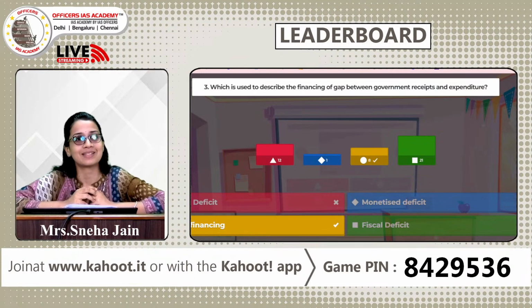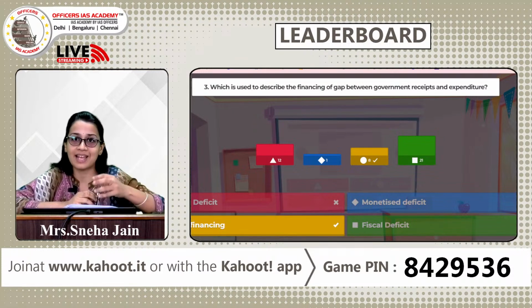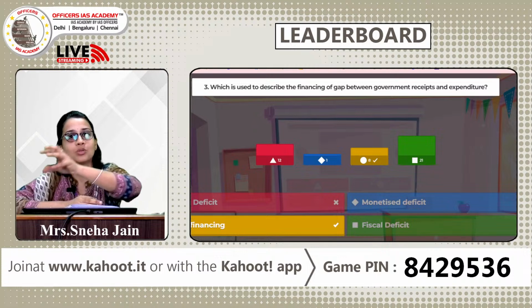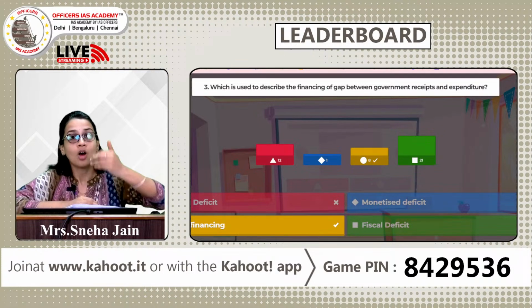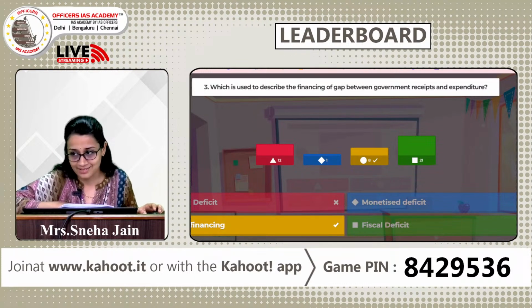What does deficit financing mean? The government is spending more than it is collecting from the people. So what does the government do for such money? It will either go to the RBI to borrow that money, or it will go for fresh printing of currency. And this term is called as deficit financing.